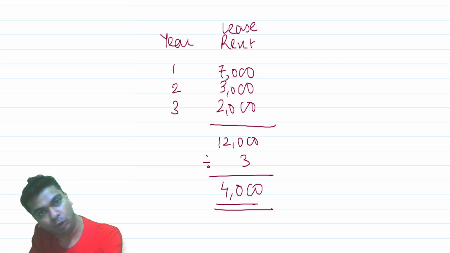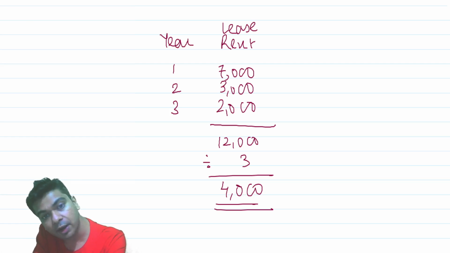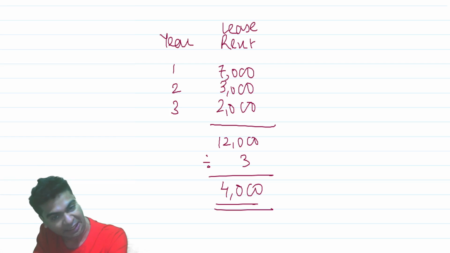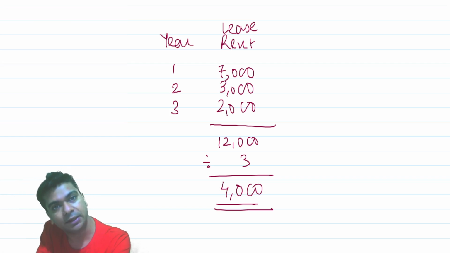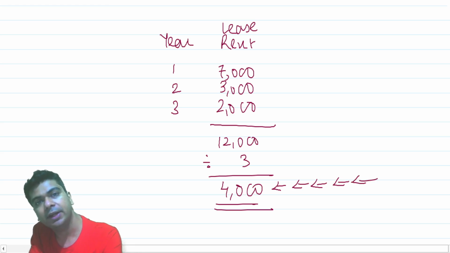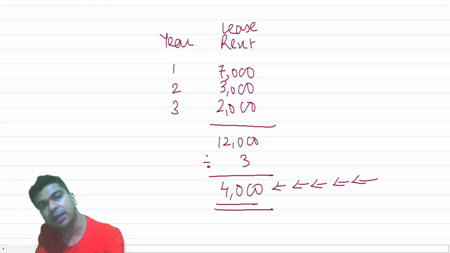All that we have to understand is that although you are receiving 7,000, 7,000 will not be credited to the P&L. In the second year, you are receiving 3,000, but 3,000 will not be credited to the P&L. Similarly, 2,000 will not be credited to the P&L. What will be credited to the P&L is the income, and the income from operating lease here shall be 4,000.